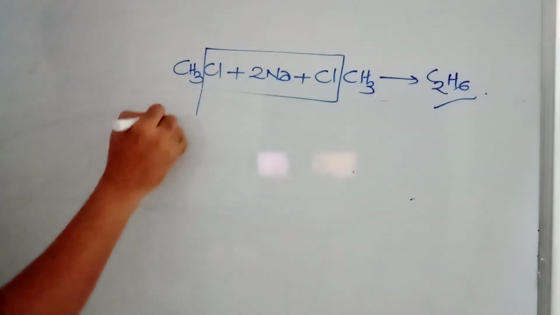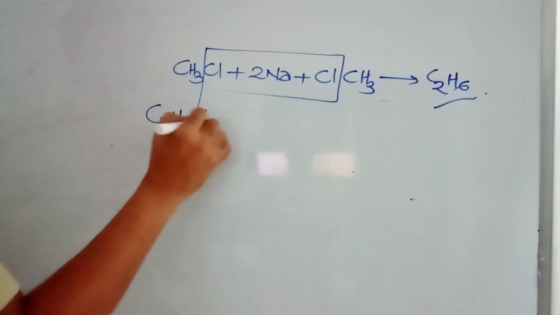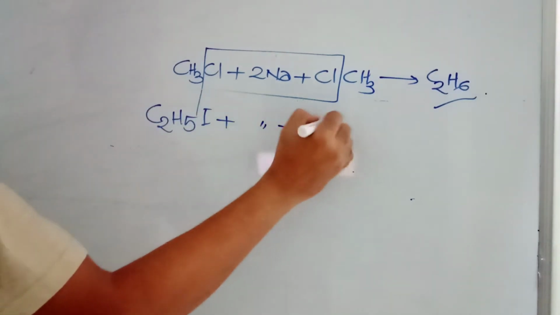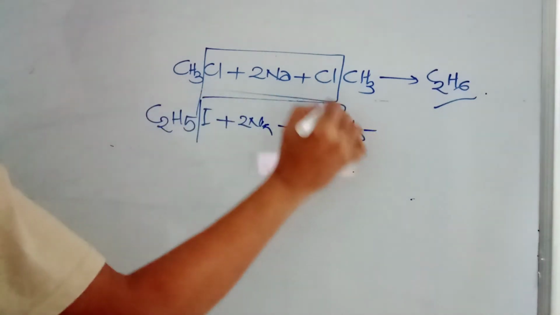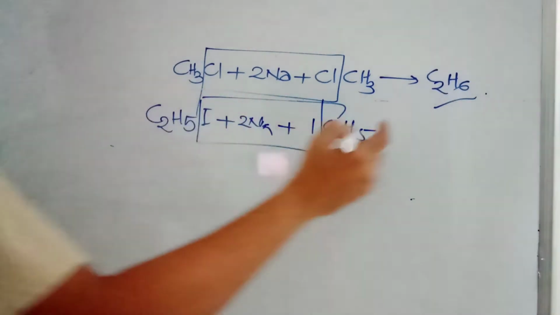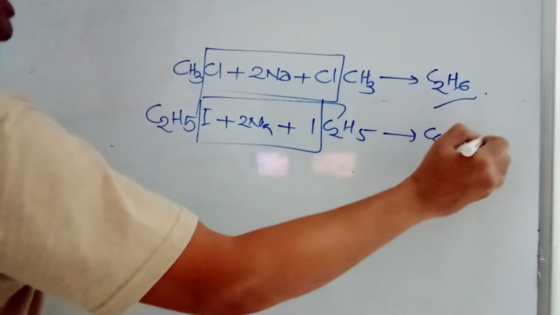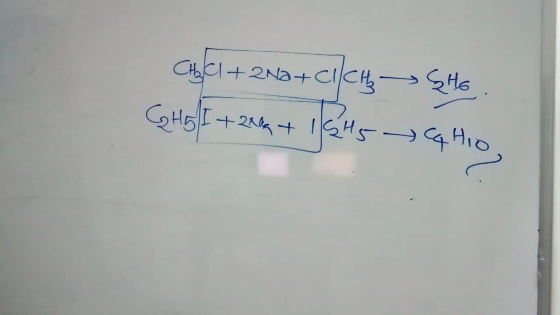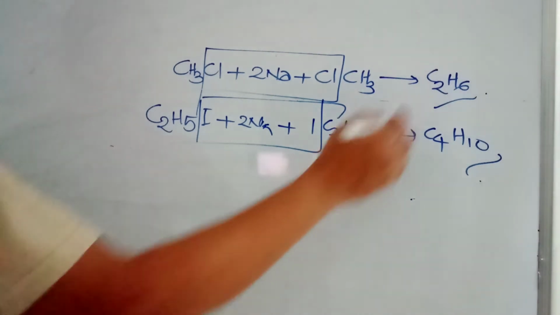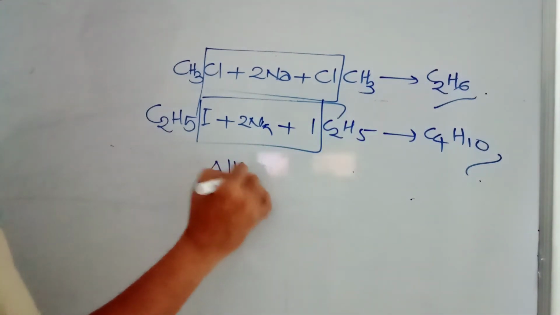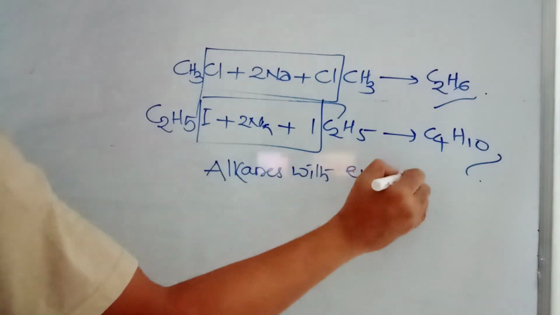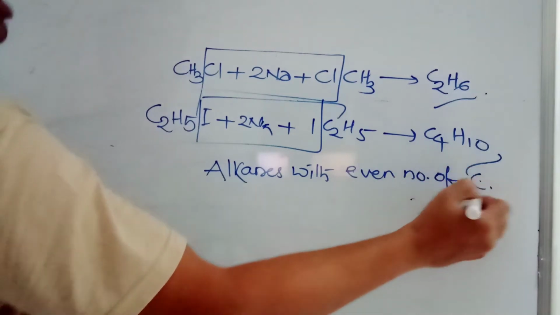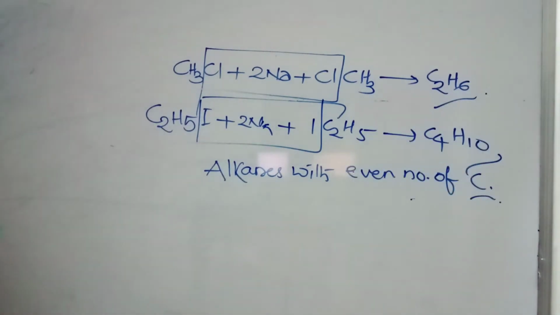If it is C2H5Cl or C2H5I, with sodium, again, C2H5 joins with C2H5, and you get C4H10, done. So for these kinds of reactions, it is a wonderful, superb reaction to get alkanes with an even number of carbons. For an even number of carbon atoms, it is a wonderful technique.